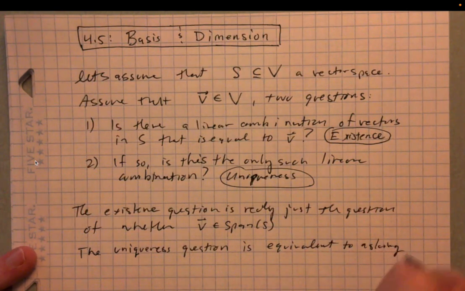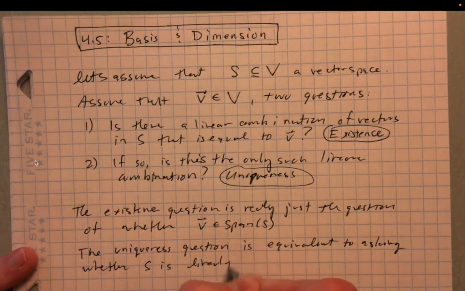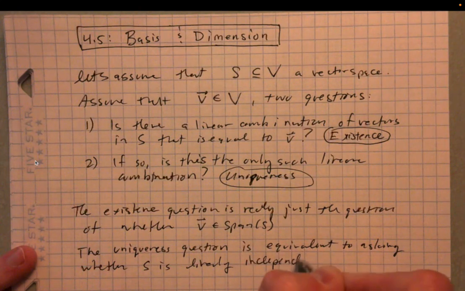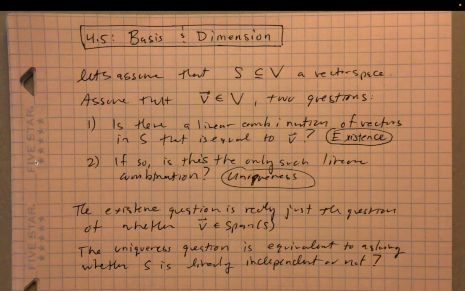If S is linearly independent, then all of the linear combinations you can spin up in there are unique. If S is not linearly independent, meaning that one or more vectors in S can be written as linear combinations of the other vectors in S, then the linear combinations are not going to be unique. So it kind of boils down to these two ideas here.